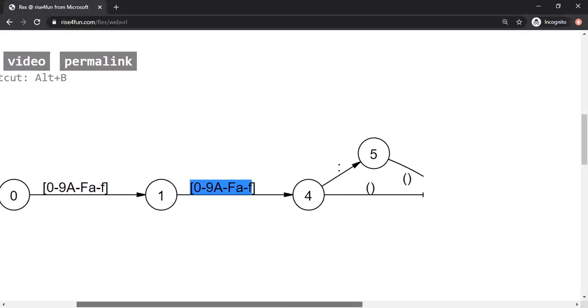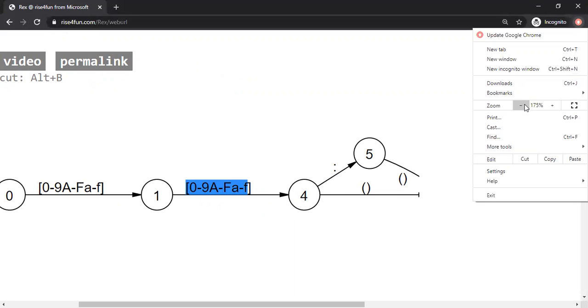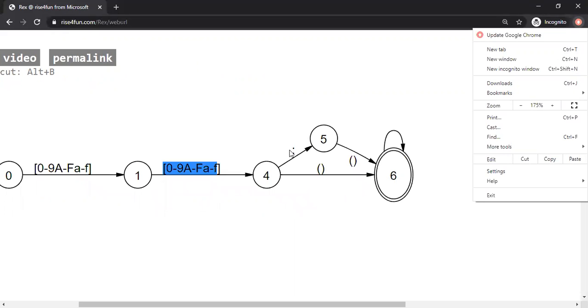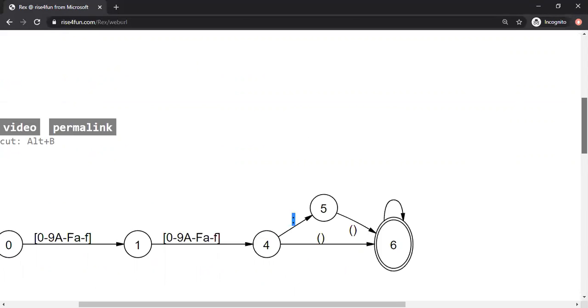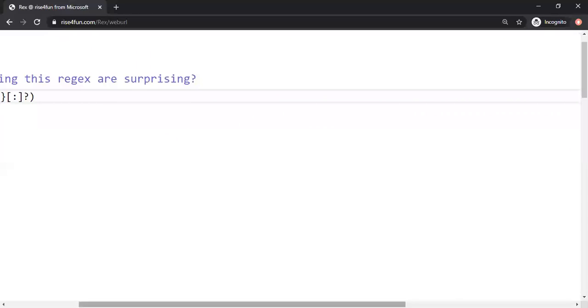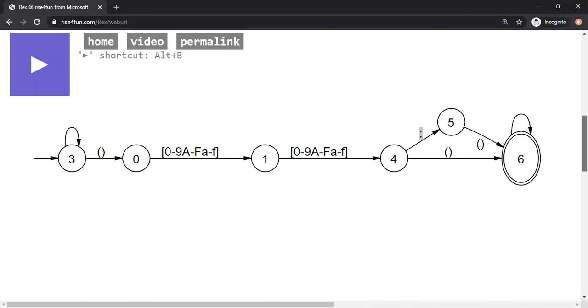And now the automaton is forking, right? The reason for the fork is that the colon is basically one of the characters you would like to accept, but it's optional. That's the reason why we see a fork here.